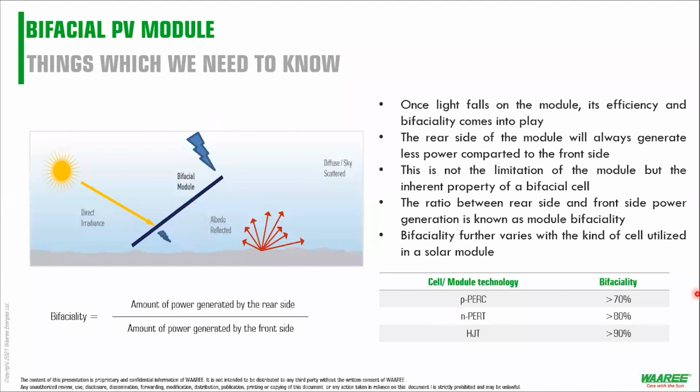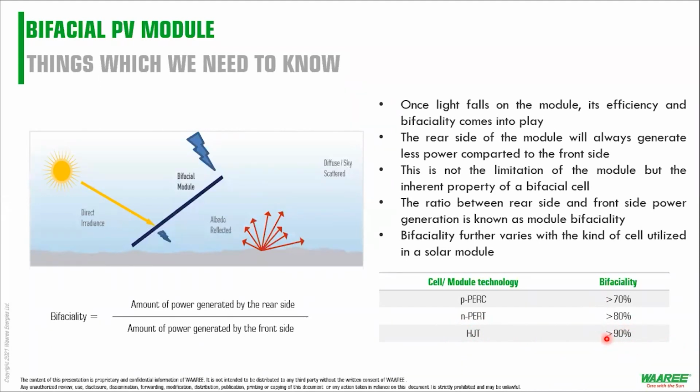So if you're using PERC cells, which most manufacturers right now are, you would have your bifaciality above 70%. But if we shift to HJT, what Abhimanyu was talking about early in the presentation, you would have your bifaciality more than 90%.